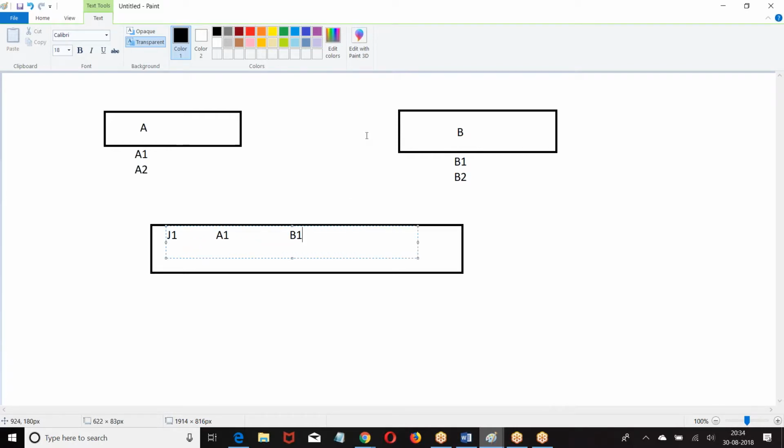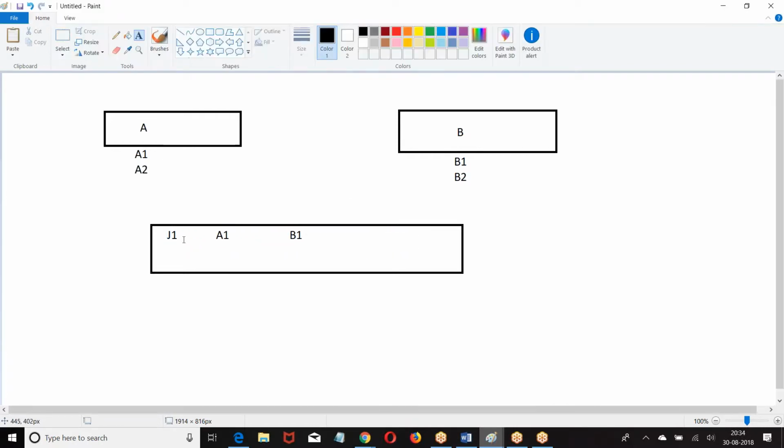This is the junction object with record J1, related to A1 and B1. Now, if you delete A1, J1 will be deleted. If you delete B1, J1 will be deleted. Now he has a requirement: if you delete A1, only A1 should be deleted, the field should be blank, and J1 should still be there in the database. Am I right? Yes.